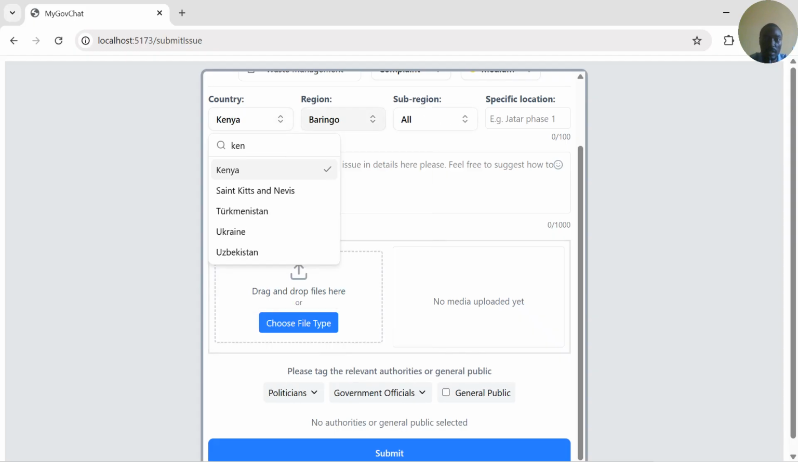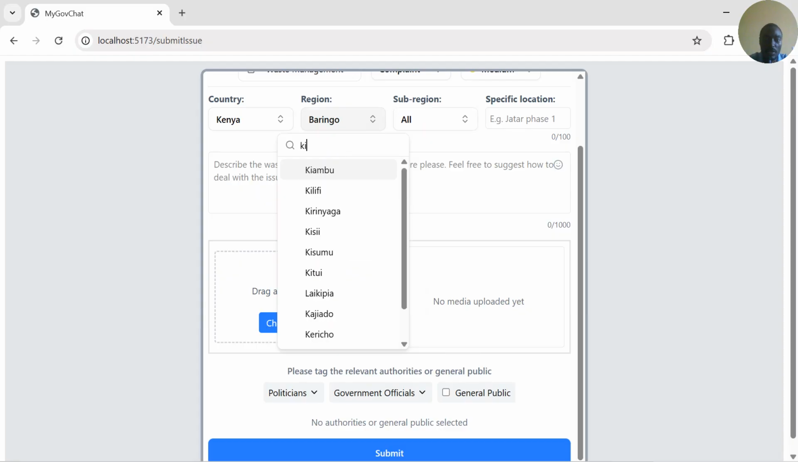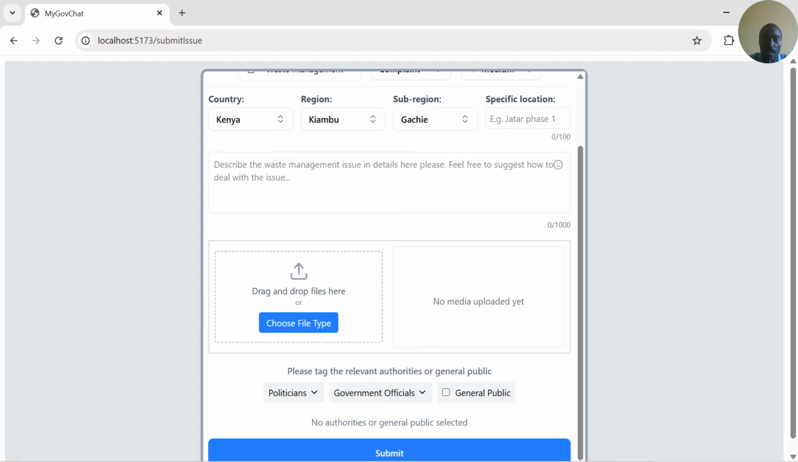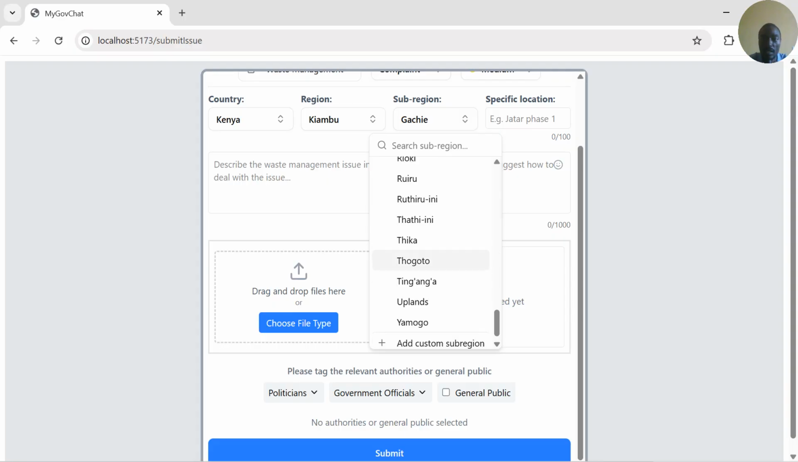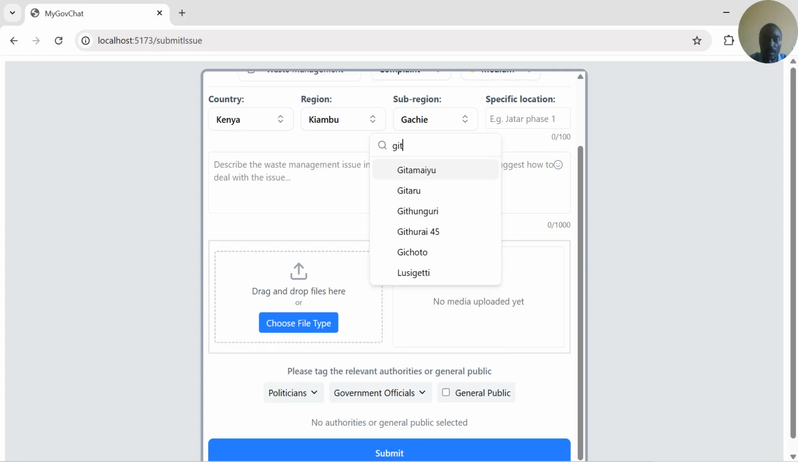So we can select Kenya like that. Then our region is Kiambu County. Kiambu County has very many different regions, and like just any other region, I was able to collect the data for various sub-regions. One important thing: if your region is not listed here, you can add it. But in our case, let's use Gitaru here, and then for example, we can say Gitaru market.